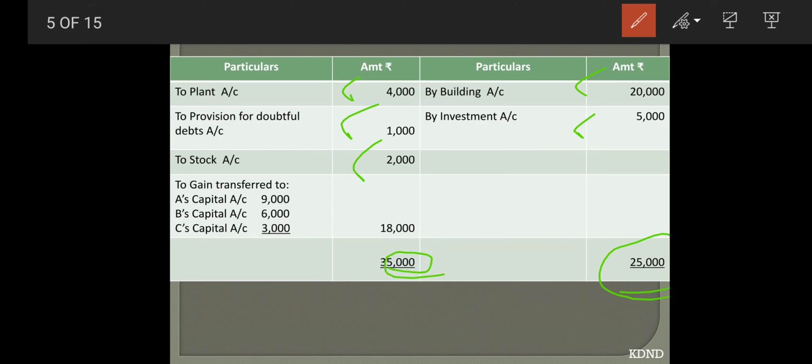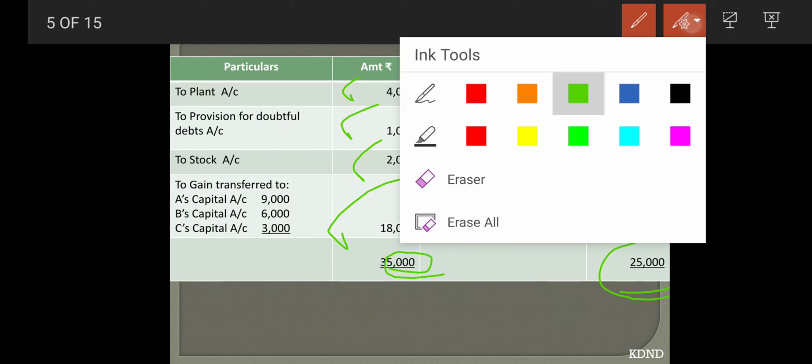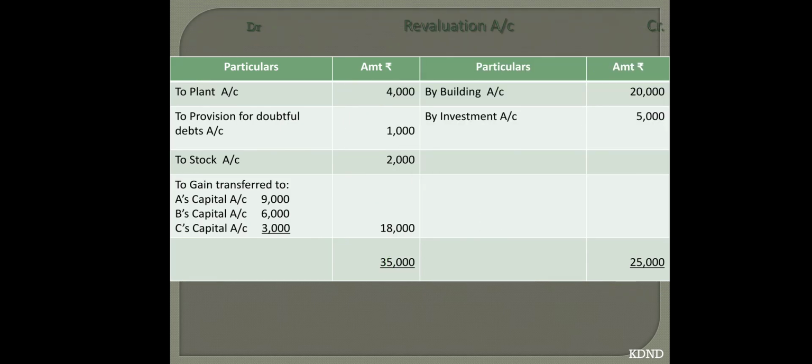So ultimately we will get the difference of 18,000. That is your gain, which will be transferred to the partners. Gain will be transferred to your partners' capital accounts. So we have to pass journal entries for all these items. So one by one we are going to pass the entries.